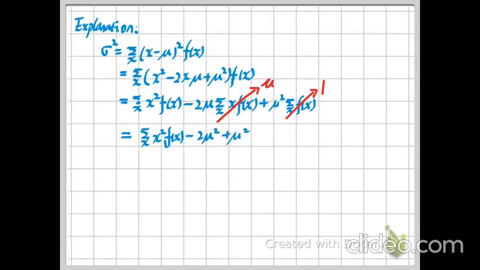So now what we have is a summation of x squared, or say the weighted average of x squared, minus 2 mu squared plus mu squared. In other words, the second and third terms become negative mu squared, right? So our original equation becomes the sum of x squared times PMF minus mu squared. If you now compare this equation to our previous remark, you will find they are exactly the same.